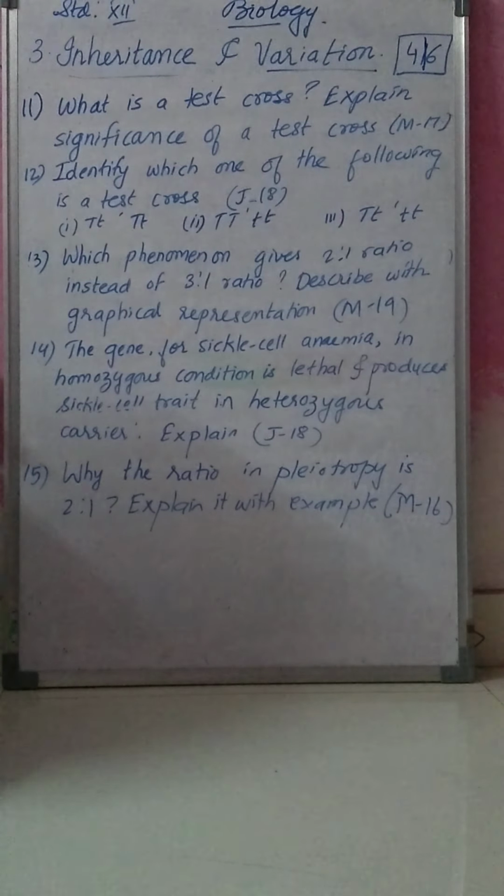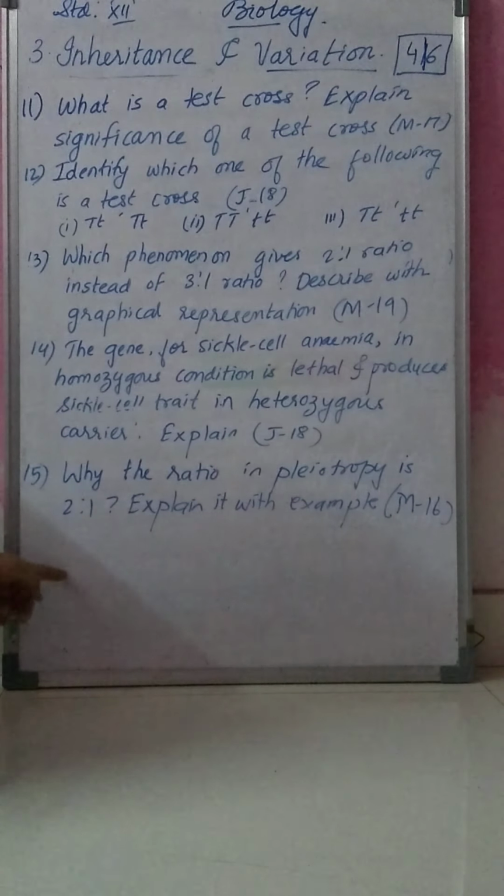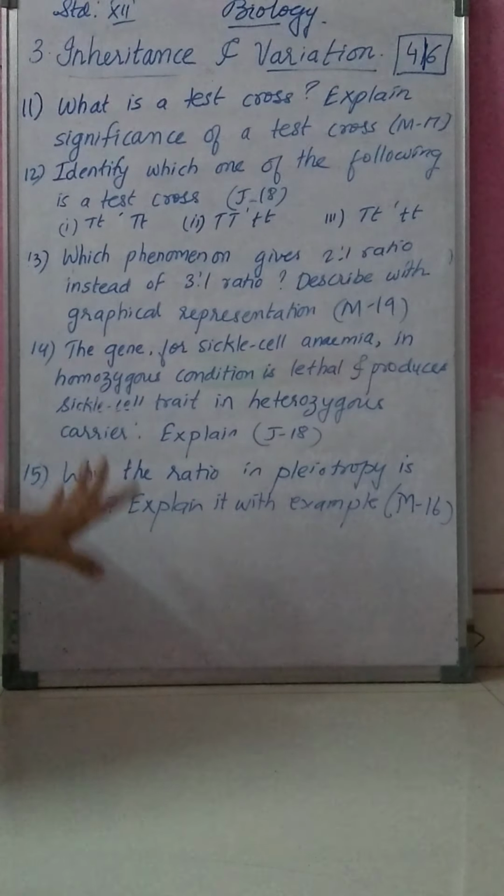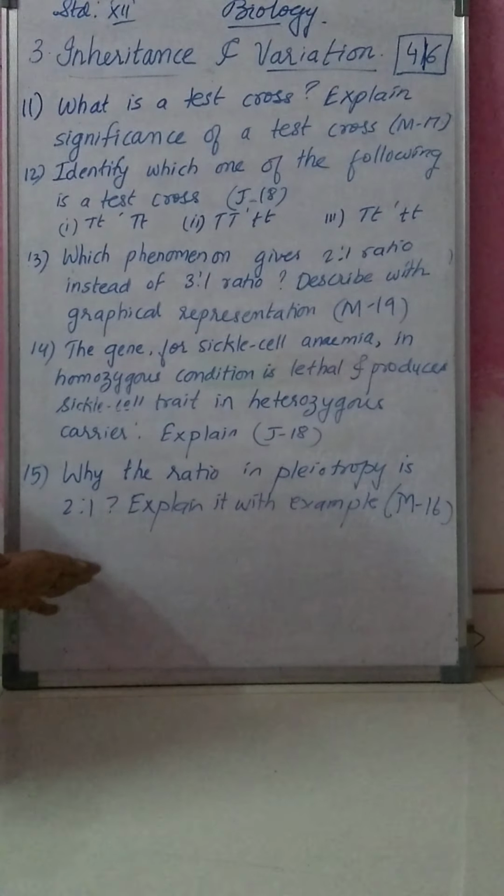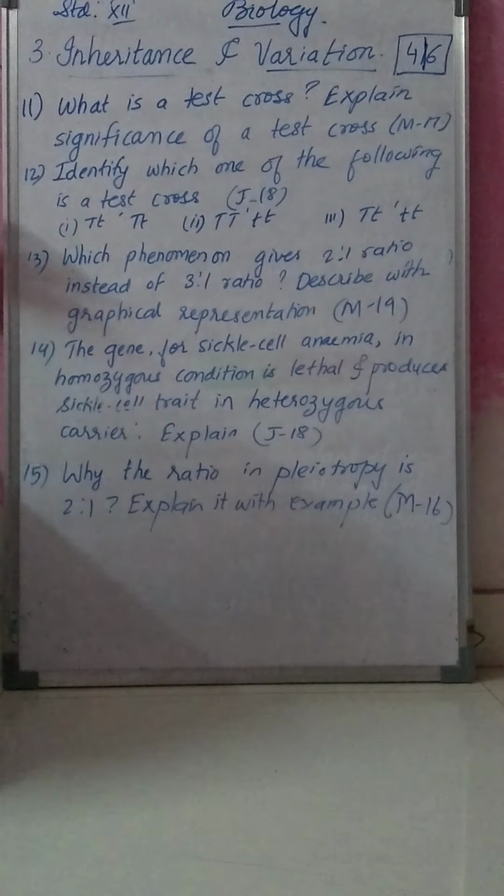These three questions are about Mendel's deviation, that is pleiotropy. Here it is not mentioned as pleiotropy, but in question number 15 pleiotropy is directly mentioned, and it is a simple, direct question where you have to explain the example, whereas here it is slightly twisted and asked.